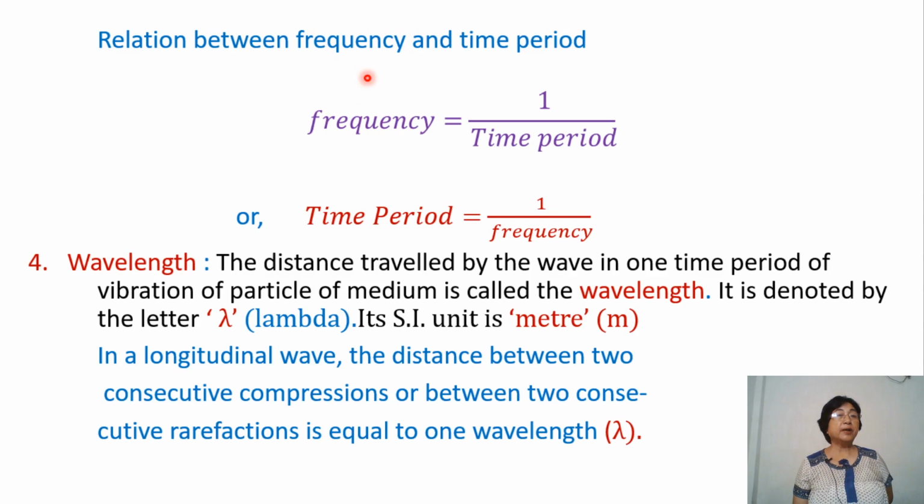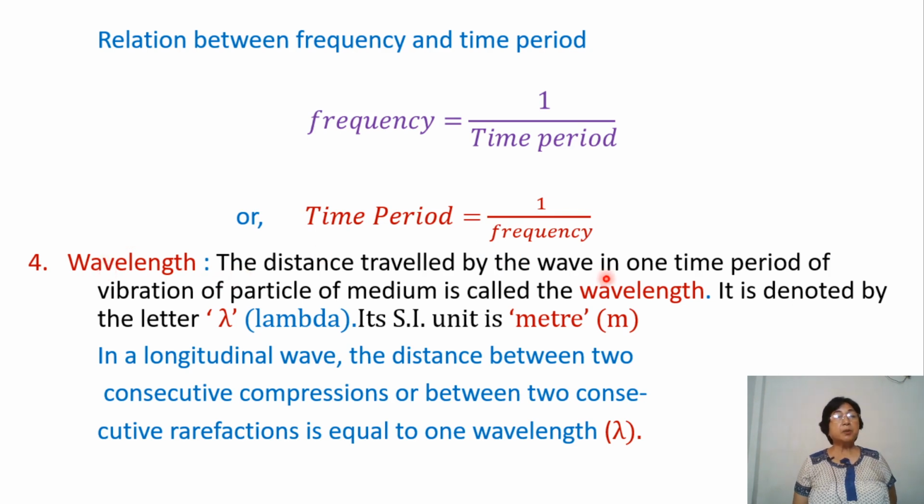Relation between frequency and time period. Frequency is equal to 1 by time period and time period is equal to 1 by frequency. In other words, it means that these two quantities are reciprocals of each other. Now, the next is wavelength.